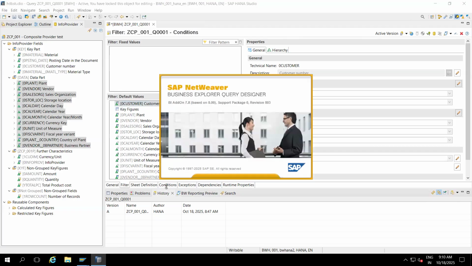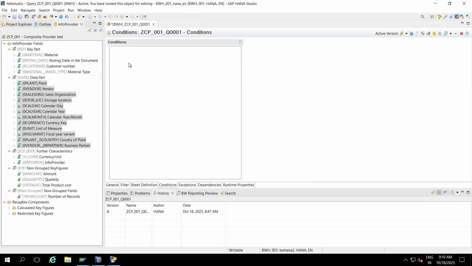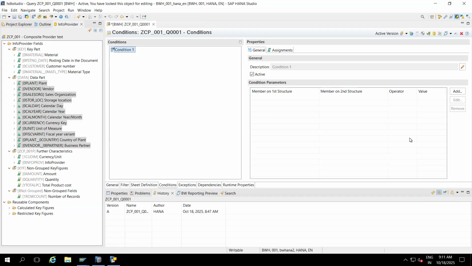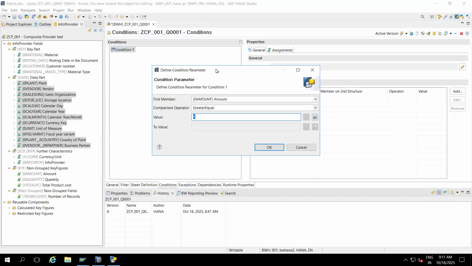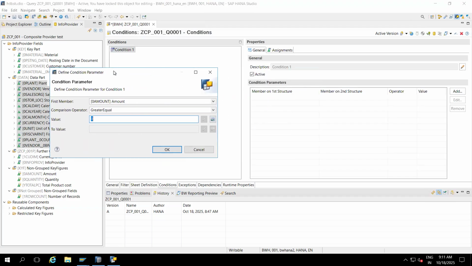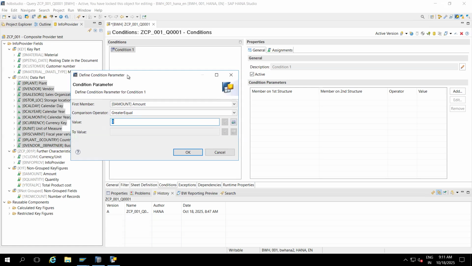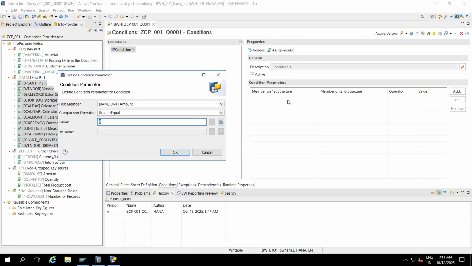Here we have a separate condition tab. In the older version we don't have a separate tab, it will create a separate tab. Now we are trying to add. By using conditions, we are controlling the key figure. Remember this. By using RKF, CKF, new selection, new formula, we are not going to control any key figure. By using conditions, we can control the key figure. How? You are creating the condition, and based on the condition only, it is displaying the data, not like RKF, CKF.